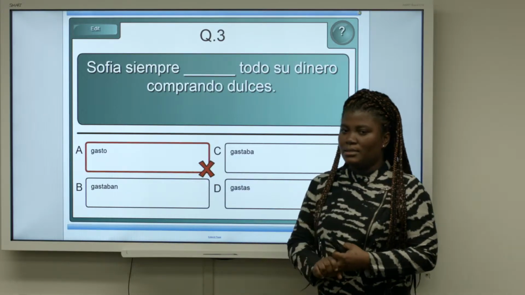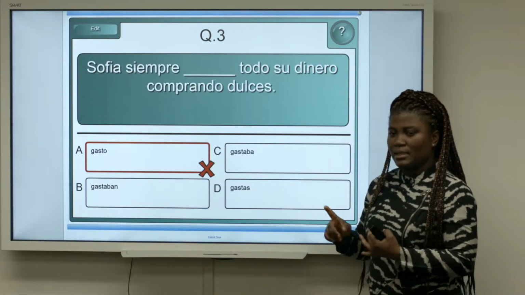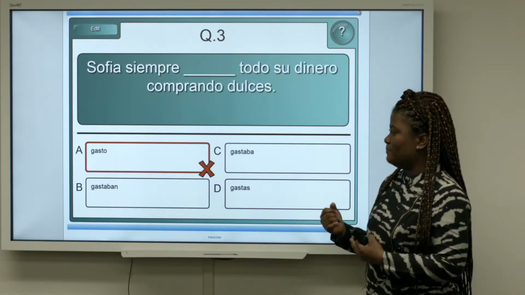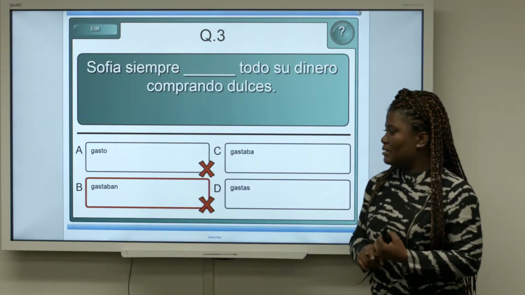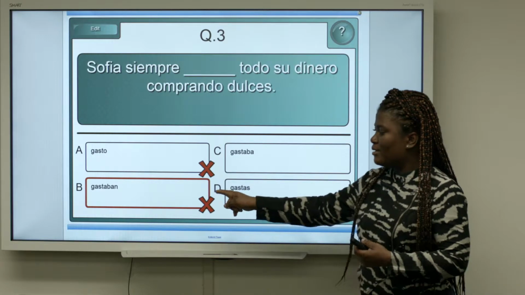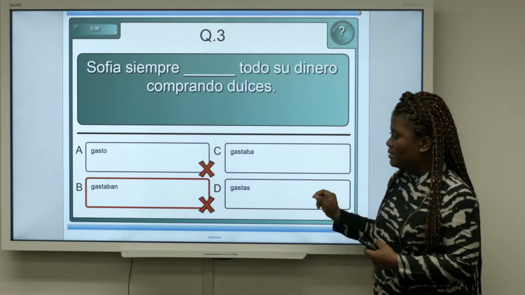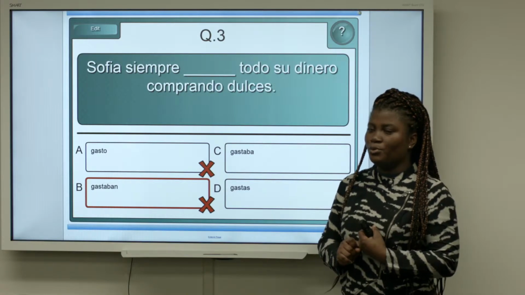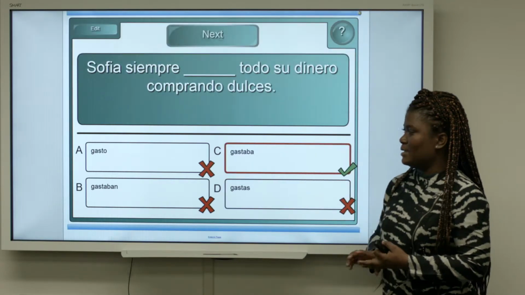Gasto is wrong because it's not in the right tense. It's in the present indicative tense, and we're looking for the verb gastar in the imperfect tense. So gastaban is also wrong because it's in the right tense, the imperfect, but it's not in the right person. It's a third person plural. We are looking for the third person singular, Sofía. The option D, gastas, is wrong because it's in the second person singular form, tú, and it's in the present indicative form, so it's also wrong. Our correct option is gastaba.